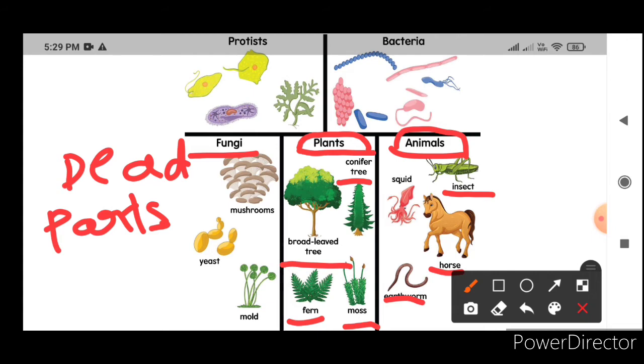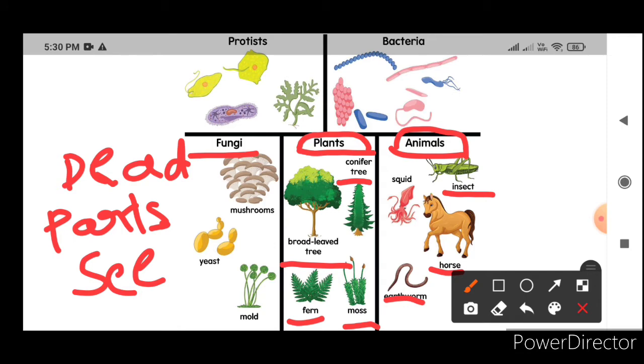They are a separate group of living things. They can be seen with our naked eyes.